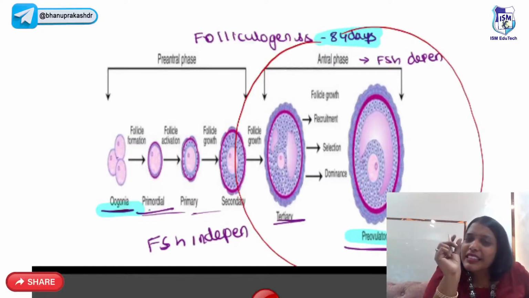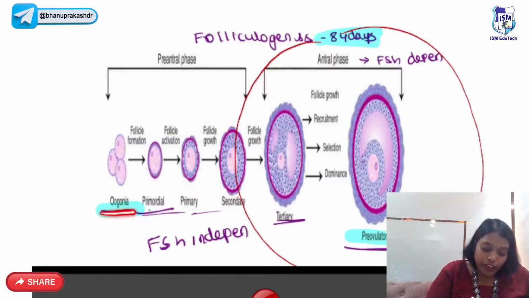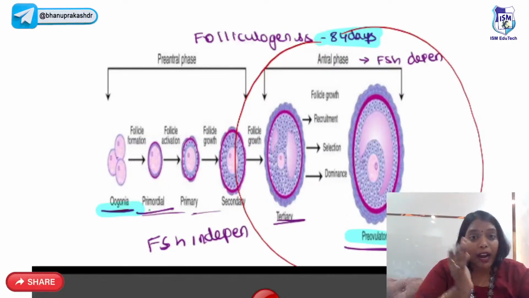Whereas the marble inside is stuck at the prophase of meiosis 1, and it gets completed only at the time of ovulation. So in folliculogenesis, the oogonium develops into the primordial follicle, which develops into the primary follicle, then the secondary follicle, and that further becomes the tertiary follicle and Graafian follicle. Most students assume it is from the primordial follicle to the Graafian follicle which is taking place in our ovarian cycle, which is wrong, guys. I told you folliculogenesis is 84 days and our ovarian cycle is just 28 days.